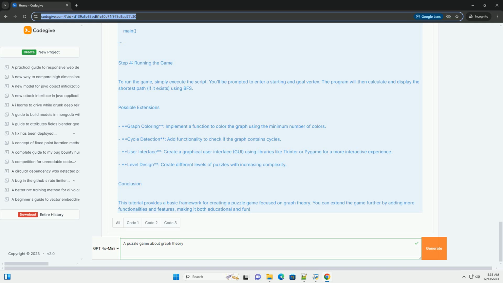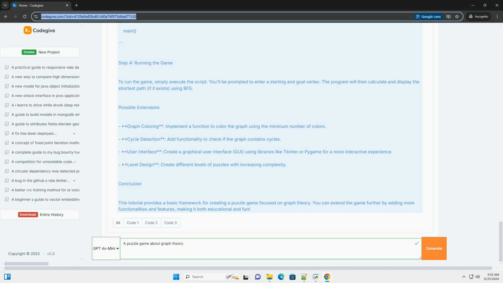print(g.graph). start = input('Enter the starting vertex'). goal = input('Enter the goal vertex'). path = bfs_shortest_path(g, start, goal). If path: print(f'The shortest path from {start} to {goal} is', ' -> '.join(path)). Else: print(f'No path found from {start} to {goal}'). if __name__ == '__main__': main(). Step 4, Running the game.